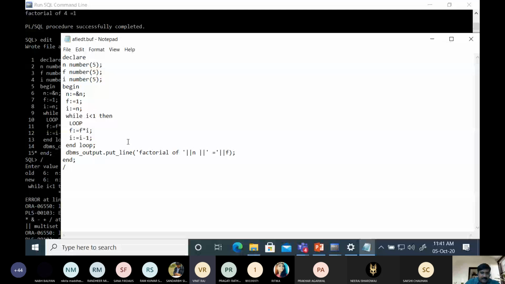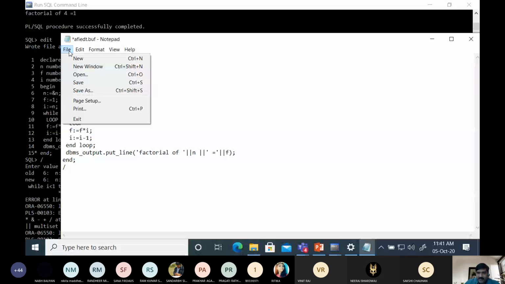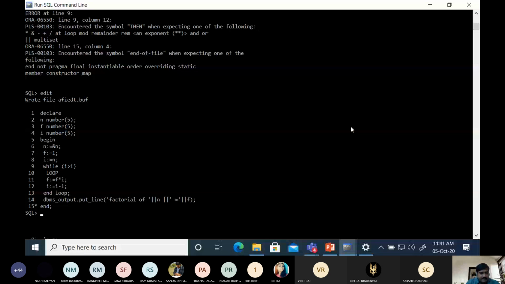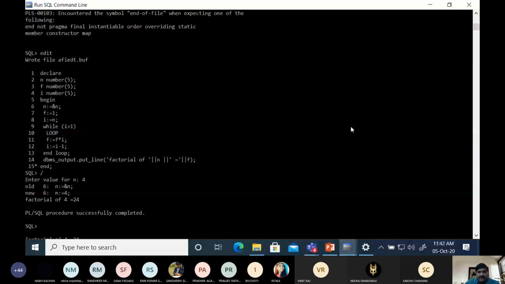I should be greater than 1. Okay, greater than 1, because we are decrementing the things. You are right. See here, factorial of 4 equal to 24. Did you get it?